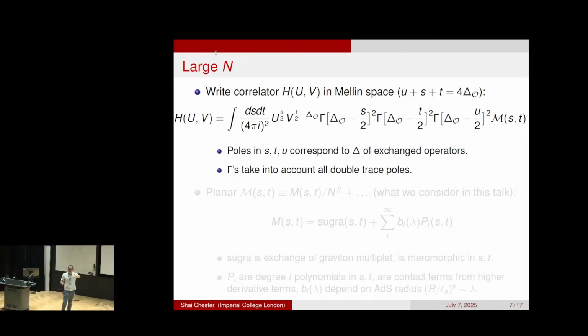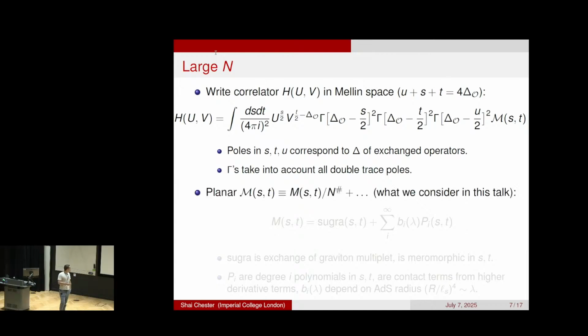So if you write down Witten diagrams, the scaling dimensions correspond to these poles. And so at tree level, we know from large N that the only exchange diagrams we should have are single trace and double trace. And so a convenient way of taking care of all the double trace poles is putting in these gamma factors, because then the resulting Mellin amplitude only has poles for single trace operators, which makes it much simpler. So this is just a convenient choice.